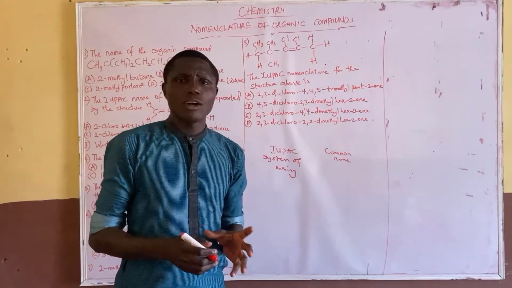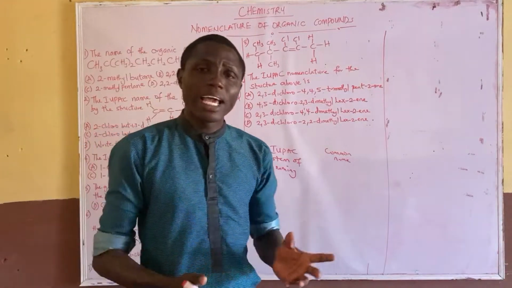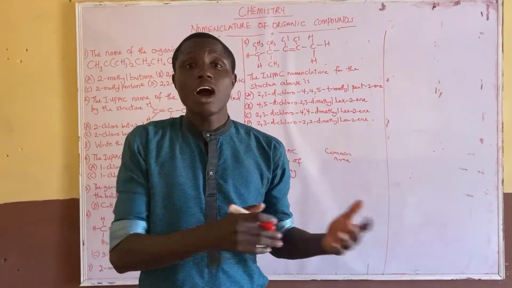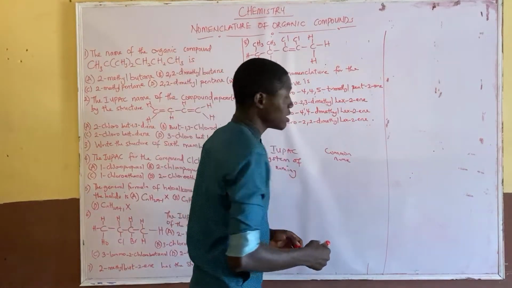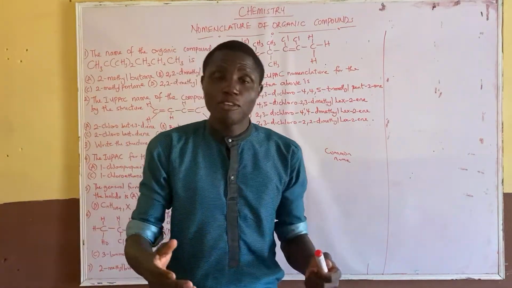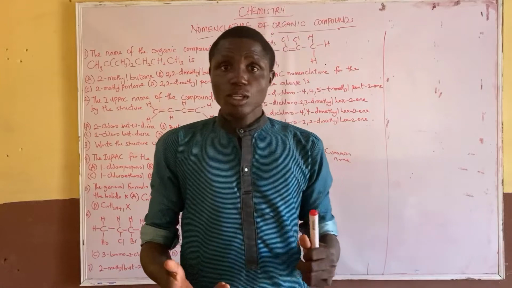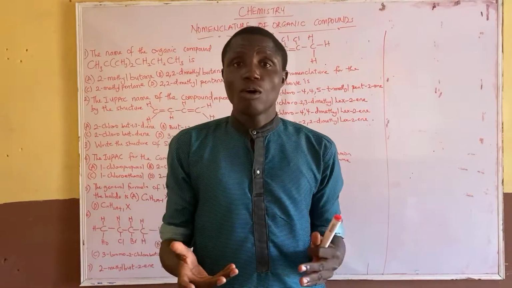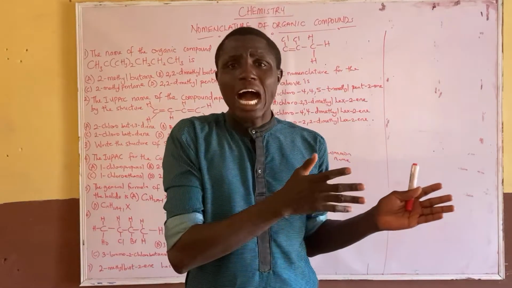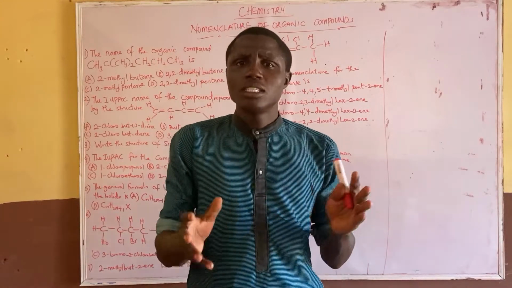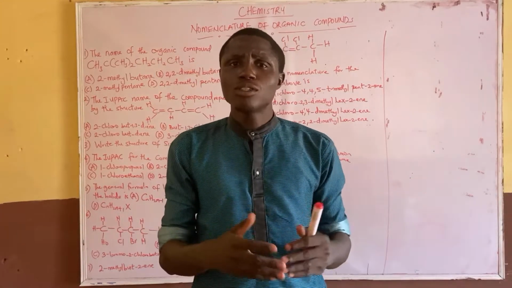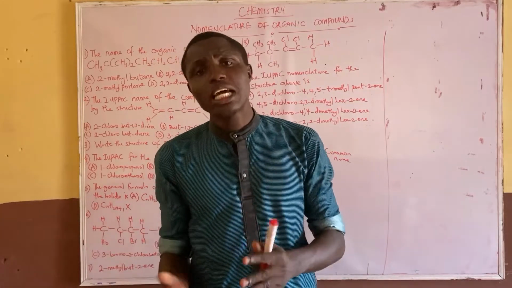Now, I'm talking about the common name. When we hear about isobutane, neopropane, paraffins, alcohol, these are common names. For instance, we use paraffin and olefin for hydrocarbons, alkanes and alkenes, and we use isopropane, isobutane for naming them.